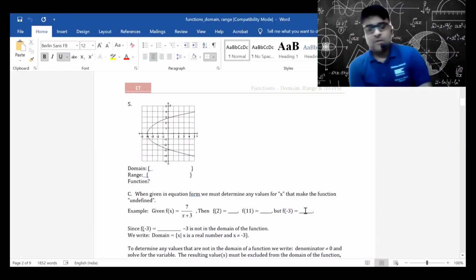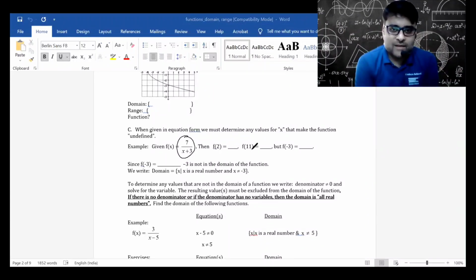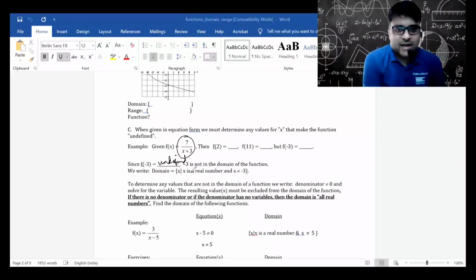Now let's talk about equations here. So f(x) is equal to 7 by x plus 3. So f(2) value, f(11) value, f(-3). As you can see, when x is equal to minus 3, f(x) will be undefined. Okay. So since f(-3) is undefined, minus 3 is not in the domain of the function. Therefore, we write the domain as all x, where x is a real number and x not equal to minus 3.